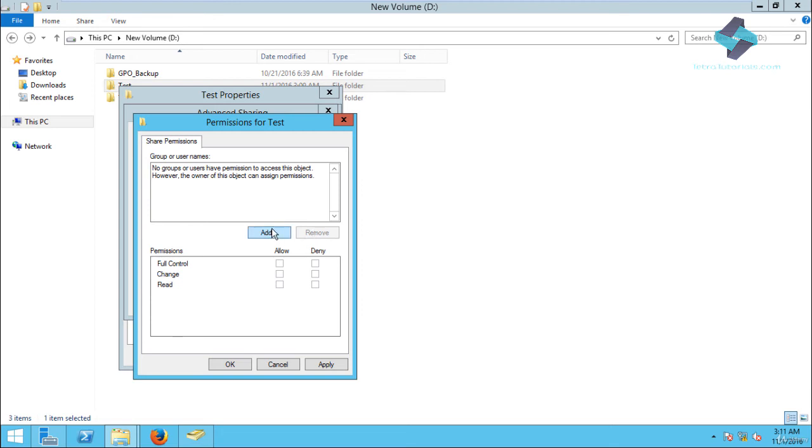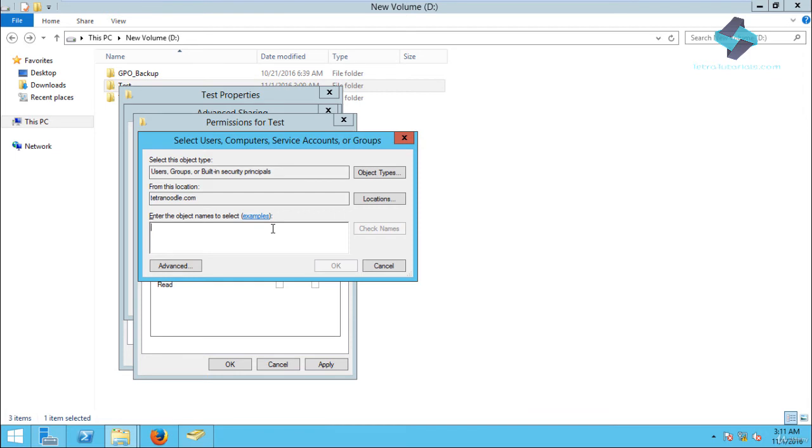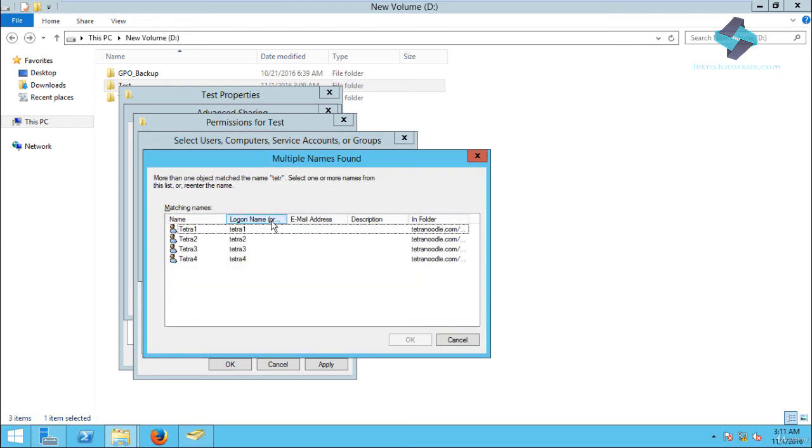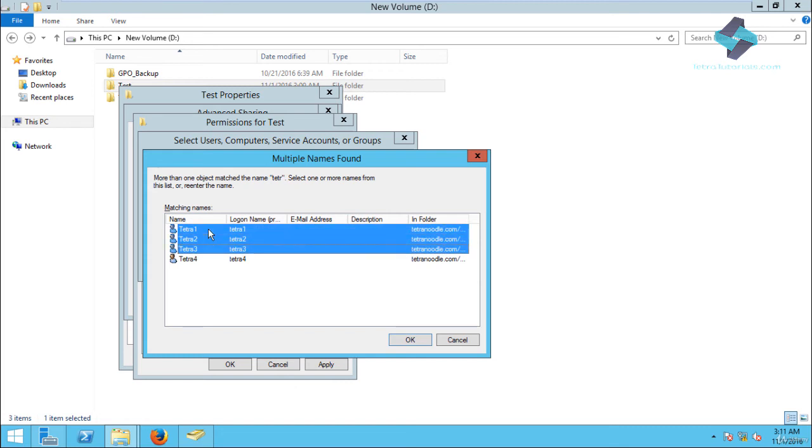Now click Add. A new Object Explorer dialog box opens up, which can help you browse and locate any type of object in this Active Directory domain. Type in Tetra here in the object name and then click on Check Names. You will notice that we did not specify the complete username here, but this dialog box will help us locate all the objects which match the search criteria. This is a handy little feature that helps us locate the required objects in the Active Directory domain. And here's the list of matching usernames found in this Active Directory domain.